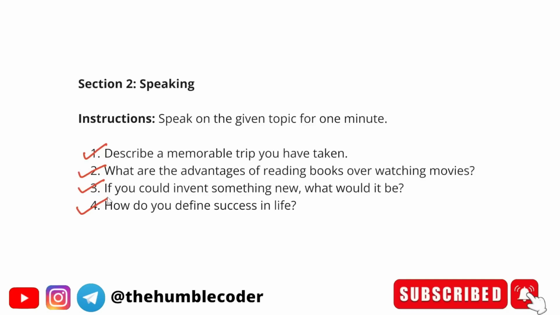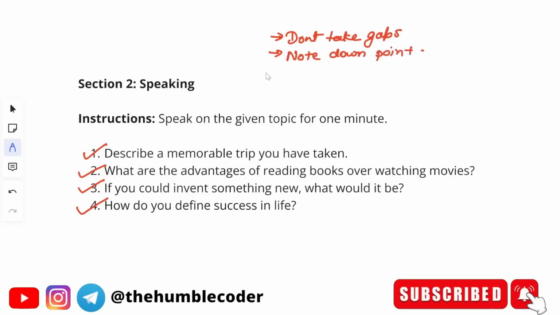I hope you have understood it. I have already given you the tips, what you should follow. Don't stammer in between. Try noting down points. So I'll just write down the tips so that you understand in a better way. Don't take gaps, and note down points somewhere. Strictly note down points only and not the entire speech. That is not recommended. And don't over repeat the sentence. If you have spoken about a sentence already once, don't speak the same sentence again and again. So these types of basic things, if you take care, you can easily clear this section. Let's move on to the next section now.